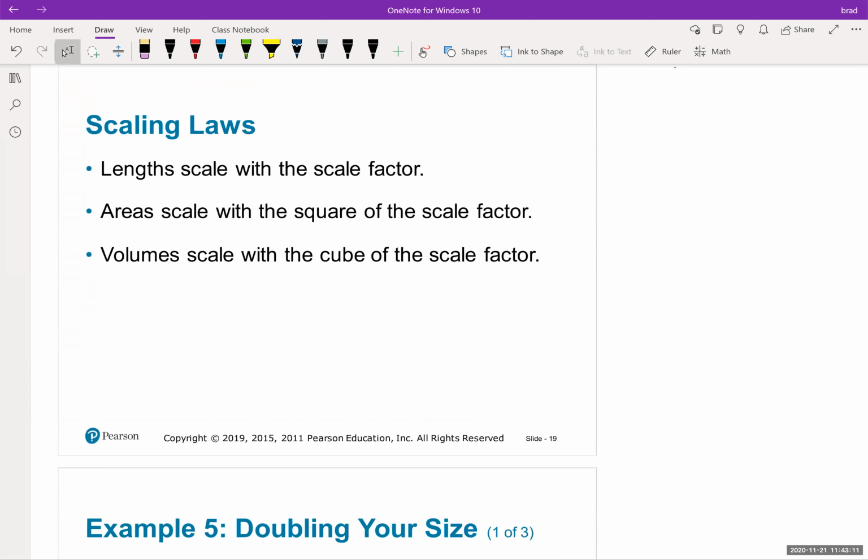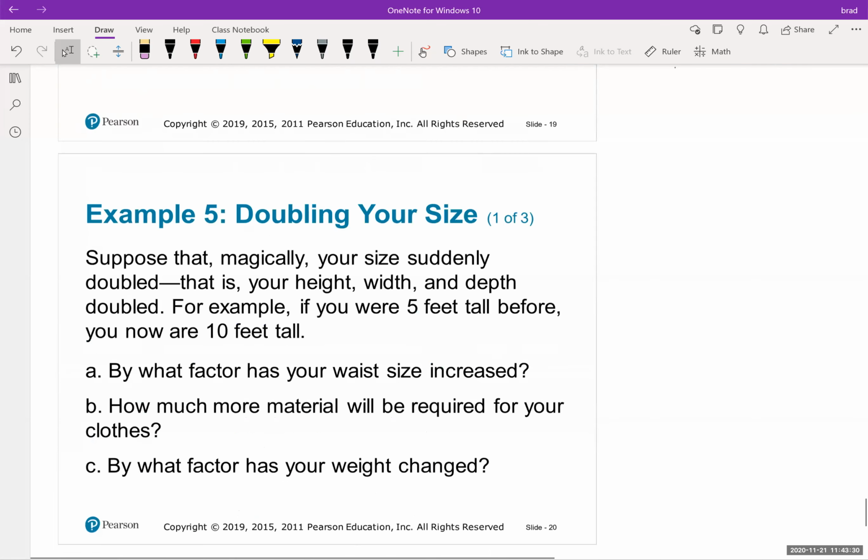Scaling laws: length scales with the scale factor, area scales with the square of the scale factor, and volume scales with the cube of the scale factor. So what you need to do with scaling factor is find out how much it's changing by, and then determine if you're working with length, area, or volume. Okay, I'll kind of show you what that means in this one.